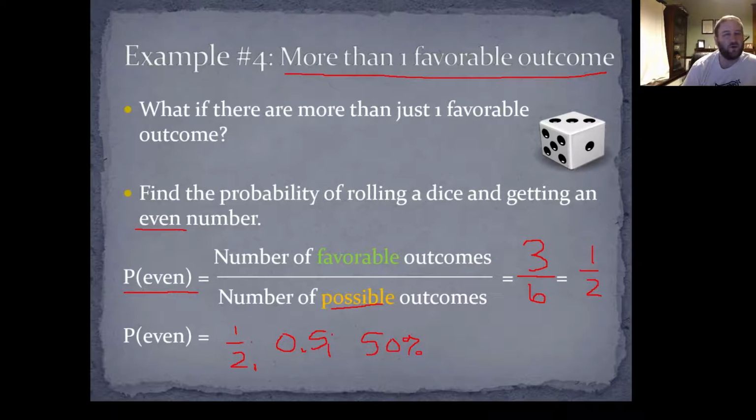Okay. What do you guys think the probability then of rolling an odd number is? Well, that's also the same thing, right? Because you can get a 1, a 3, or a 5. That's 3 odd numbers on the dice. 3 out of 6 is 1/2. So that's actually the same probability.